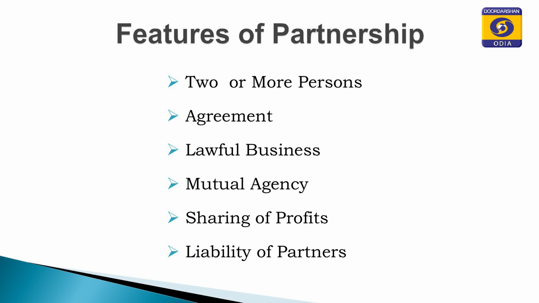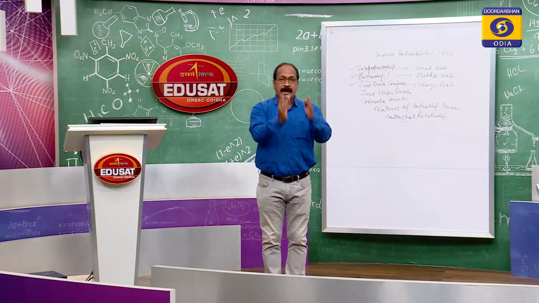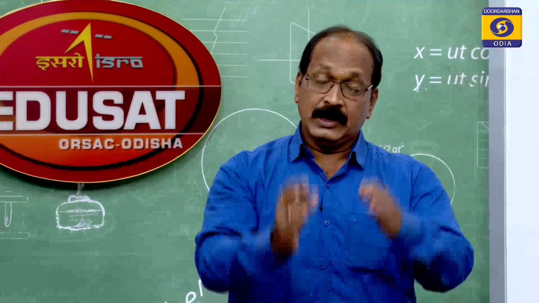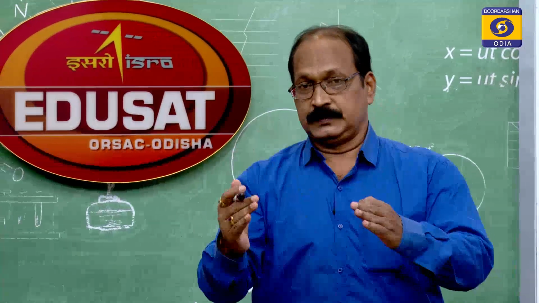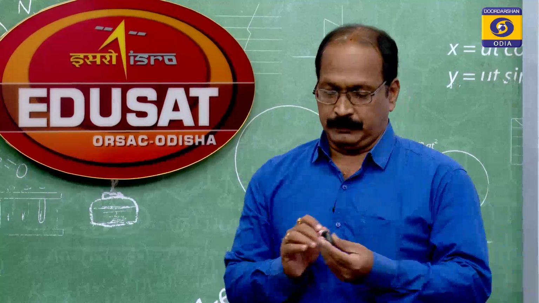But in case of partnership, there is a contractual relationship, very important. Because of this organization, an agreement is to be made, and that agreement becomes viable because of this contractual relationship.